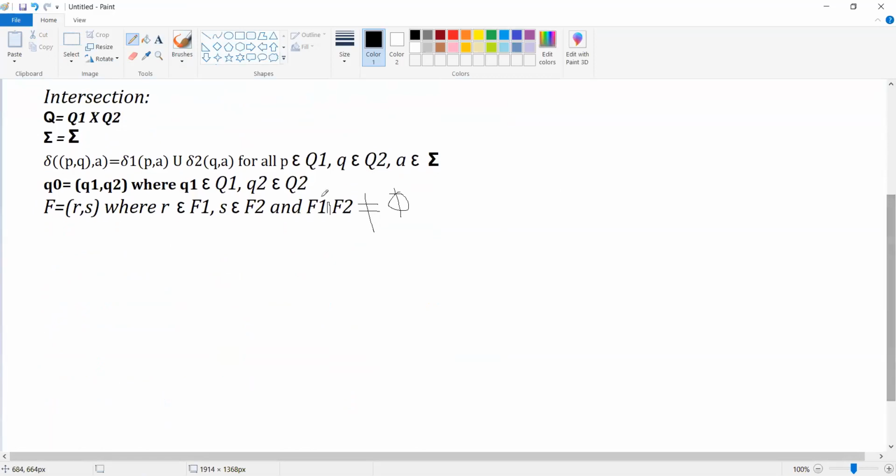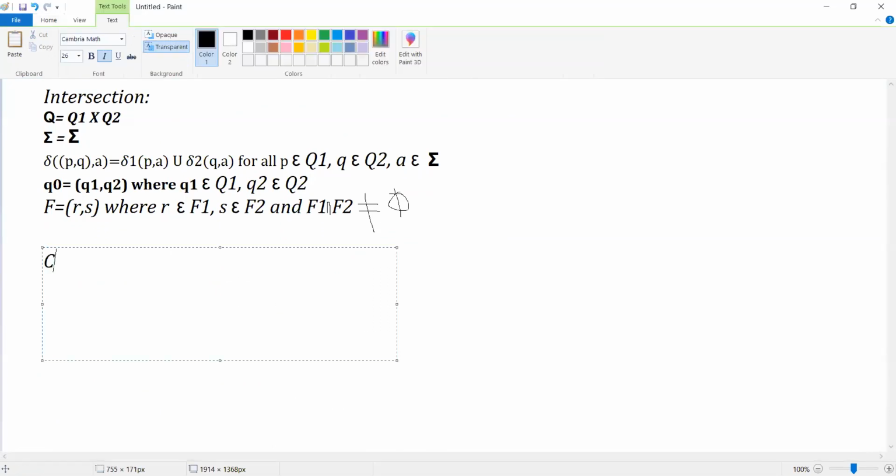Then the last one. When I want to do the complement, everything is the same. We are going to have the same Q, the same sigma, the same delta transition, and the same Q naught, which is the initial state.